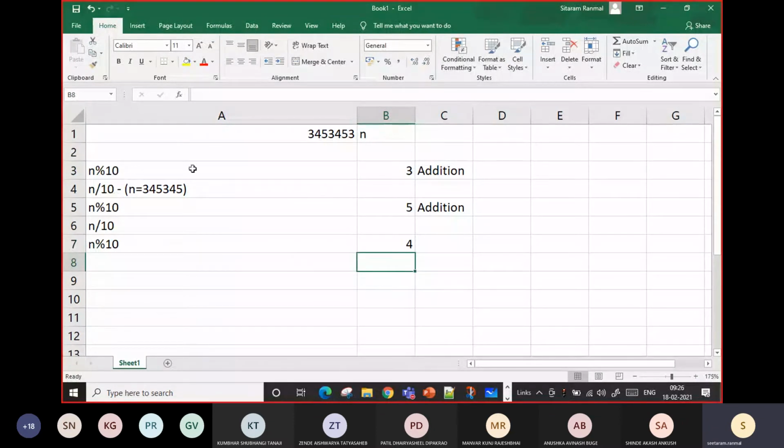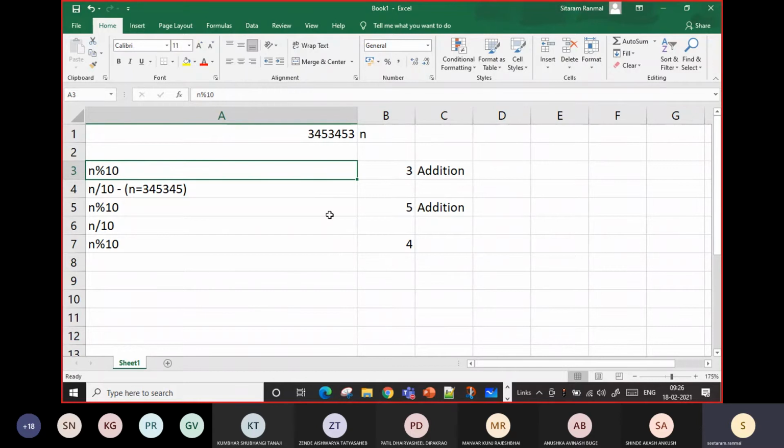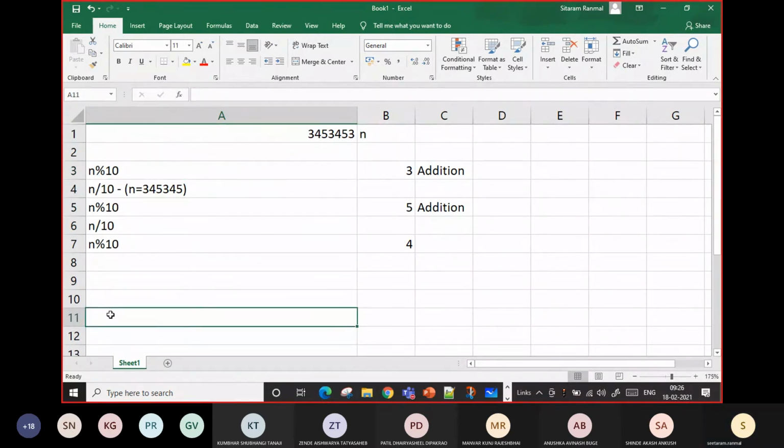Similarly, whenever we are writing the program, we want to follow these steps. First thing is we will do n percent 10 and find out the digit. But how many times are we doing this? Until and unless we will have 0. Who will give us the 0? N by 10 is 0. The value of n becomes 0. Whenever the value of n becomes 0, we will stop there.